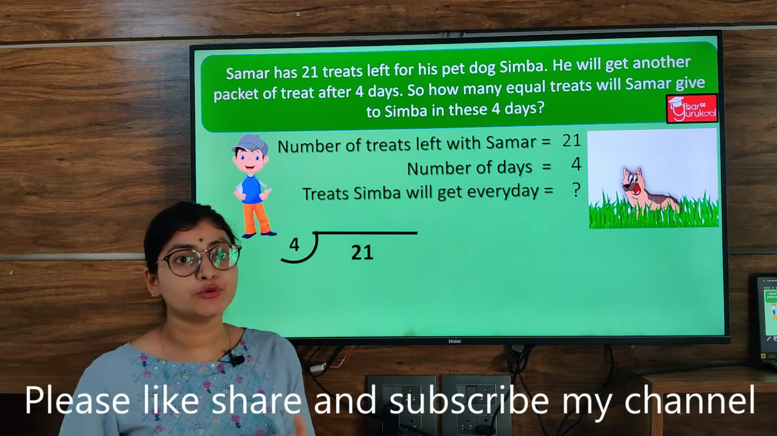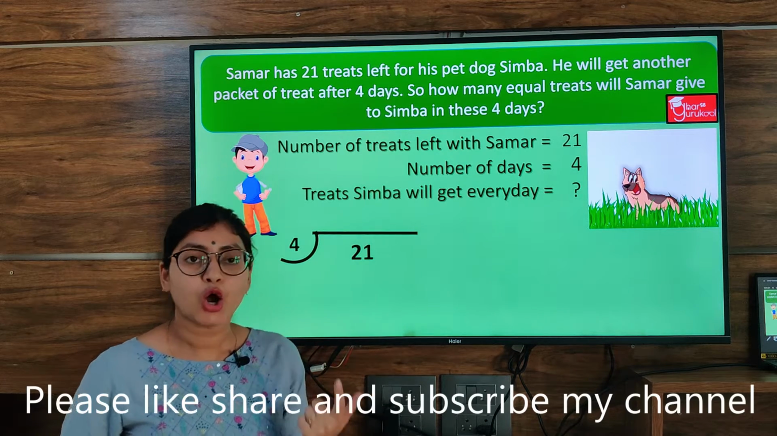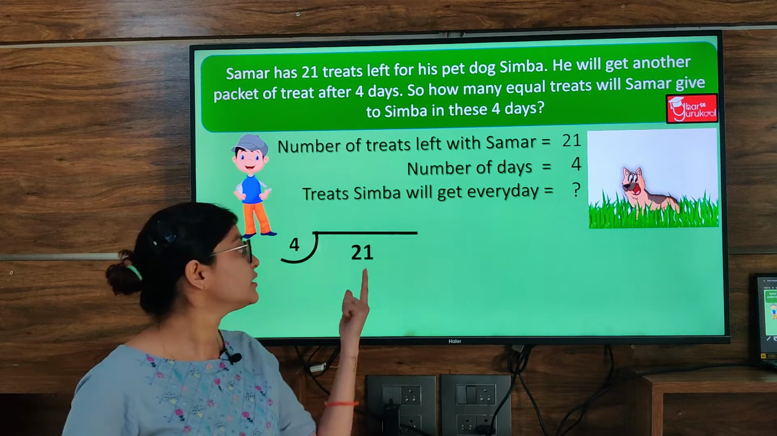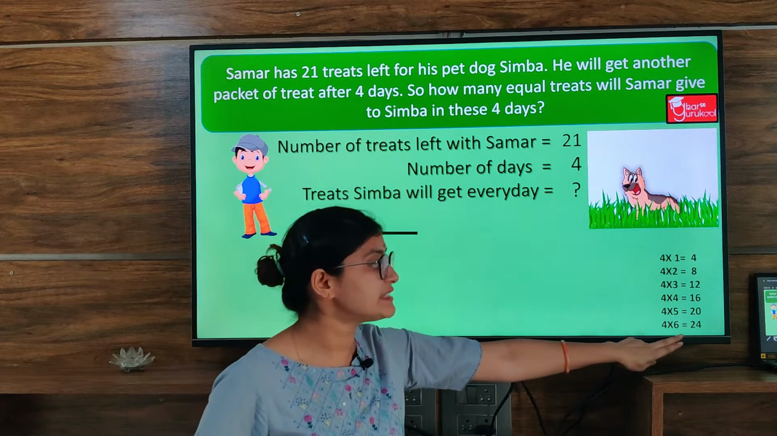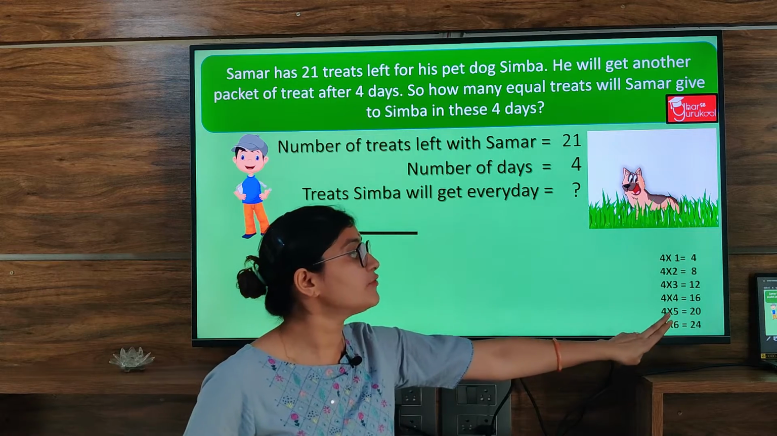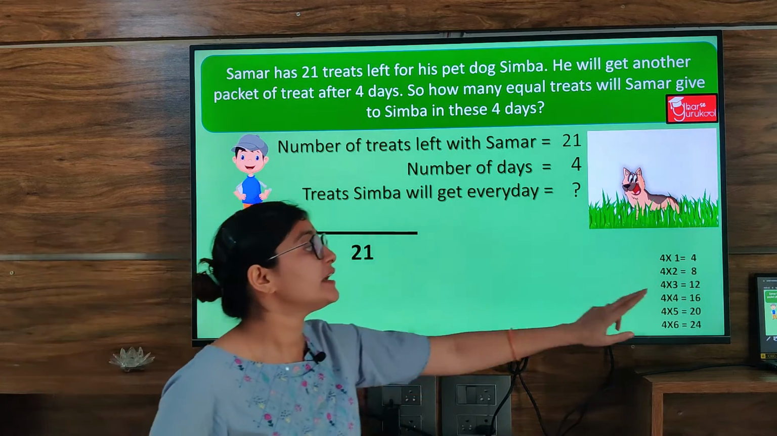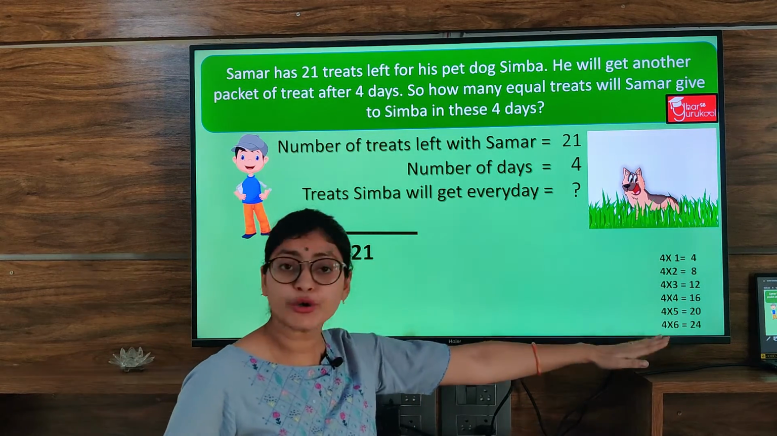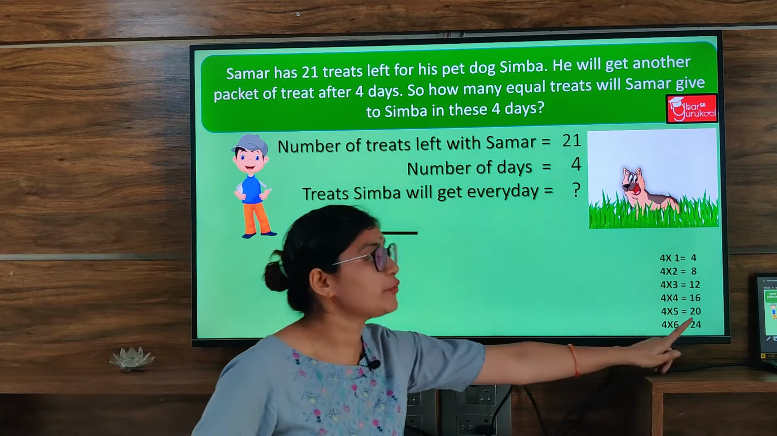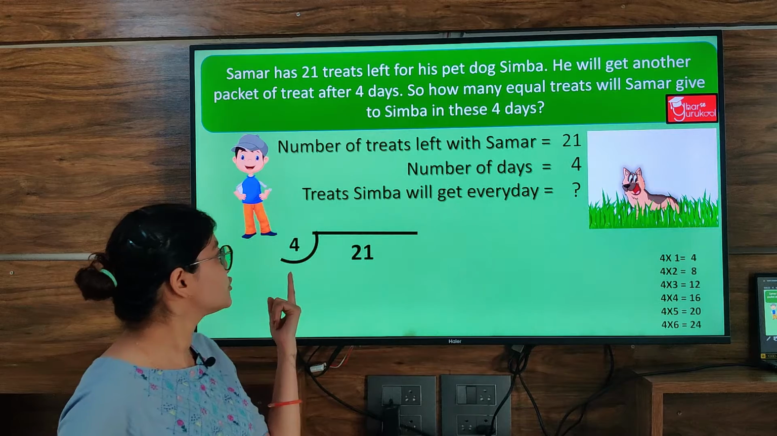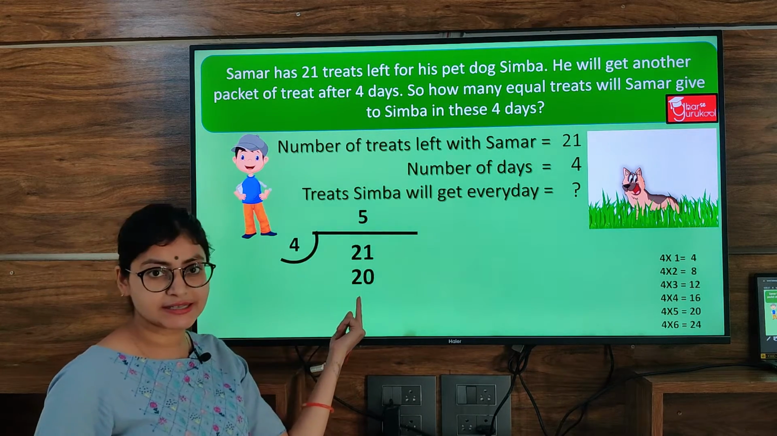Now what I have to do is read the table of 4 till the time 21 or any number nearest to 21 comes in the table. So I found that 4 sixes are 24 and 4 fives are 20. Now which number is nearest to 21? It's 20, right? Because there is no 21 here. So we will take the nearest number to 21, and 20 is the nearest number. So 4 fives are 20. 5 times 4 is 20.